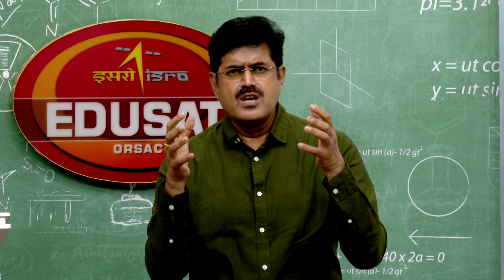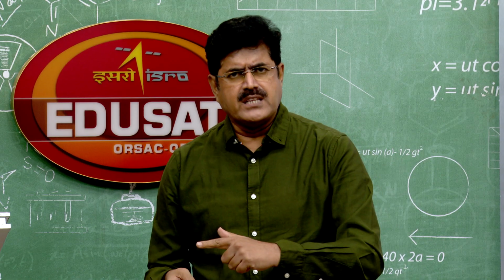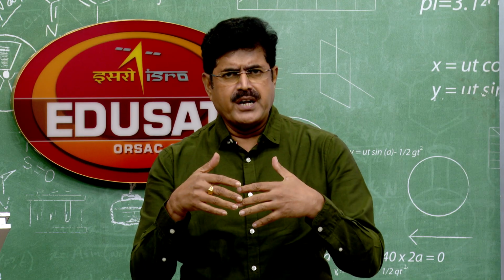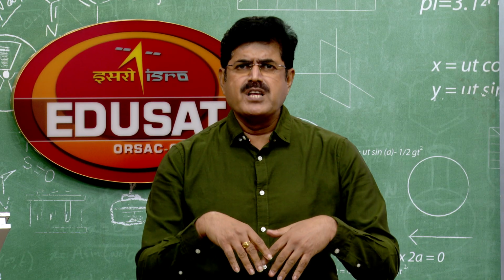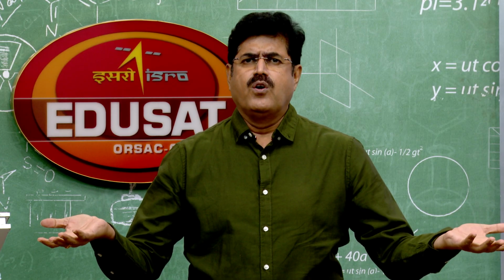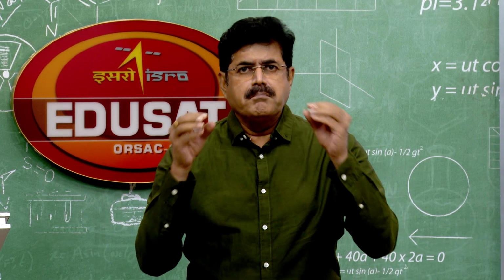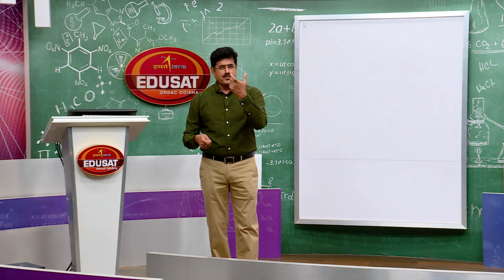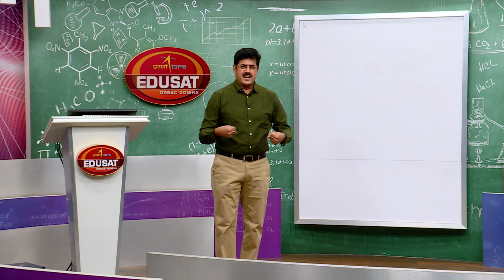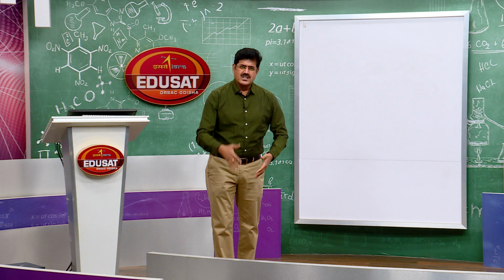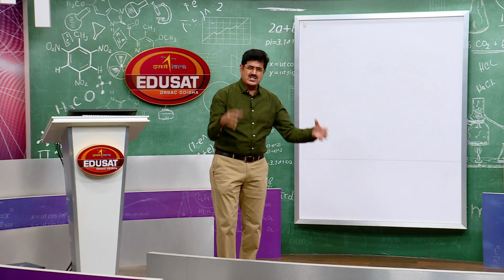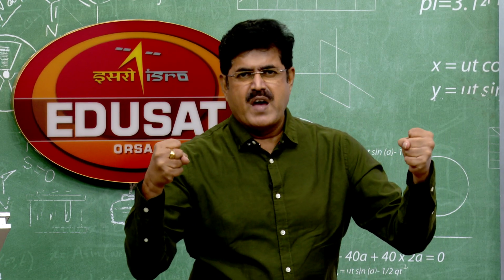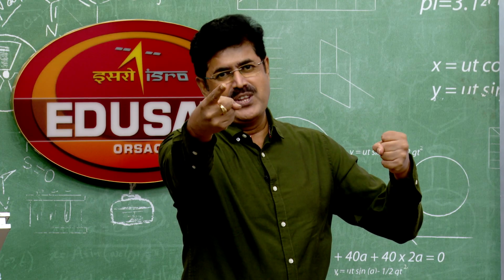Now, the question comes: why do aldehydes and ketones possess a higher boiling point than alkanes of comparable molecular mass? If we compare with the corresponding alkane, for example n-butane, its boiling point is much lower than that of aldehydes and ketones. Why is this so? Because in aldehydes and ketones there is a carbonyl group, and the carbonyl group is a dipole. So there is dipole-dipole attraction. Because of this, aldehydes and ketones possess a higher boiling point than alkanes, where van der Waals force of attraction exists. Between alkane molecules, the force of attraction is van der Waals force, because alkanes are non-polar. You know that, students.